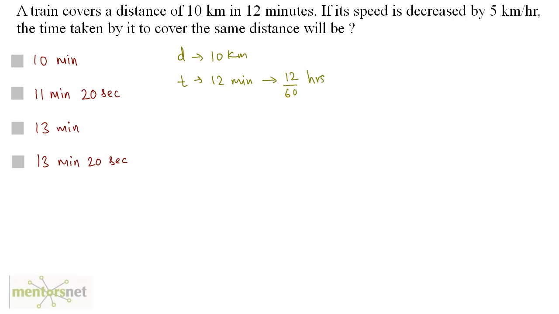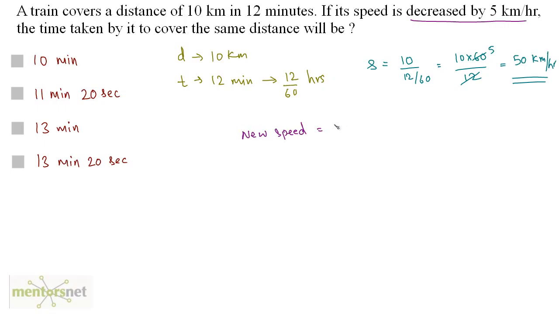So now you have the distance and the time. You can calculate the speed. Speed is equal to distance upon time, which is 10 by 12 by 60, and that's 10 times 60 by 12. So 12 5s are 60, 10 times 5 is 50. So 50 kilometers per hour is the speed of this train. Now this speed is decreased by 5 kilometers. So the new speed is 50 minus 5, that's 45 kilometers per hour.